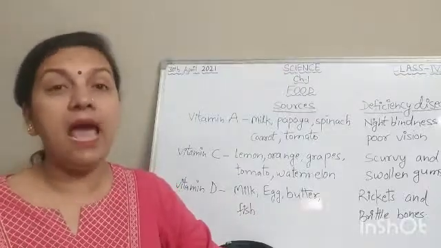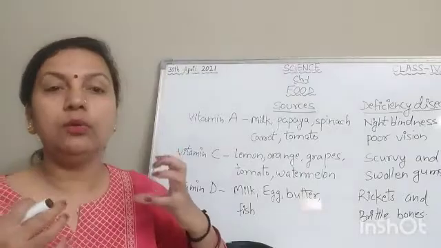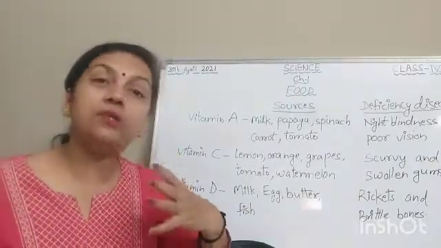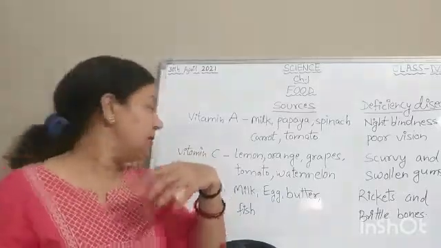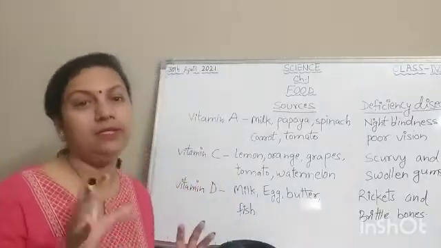And vitamin D helps extract calcium, which helps in strengthening our bones. Vitamin D is very important for our bones. Clear? Sun is also a good source of vitamin D.